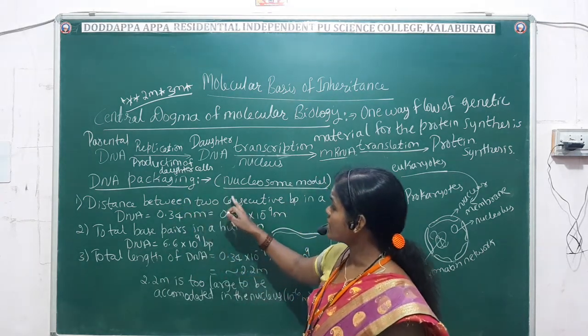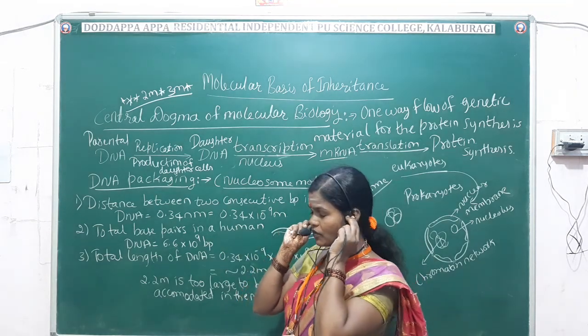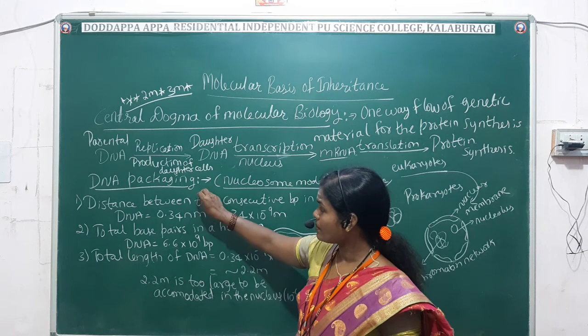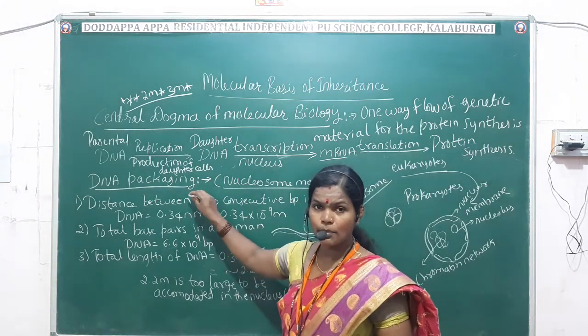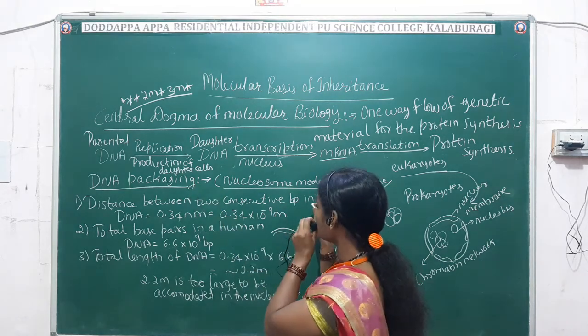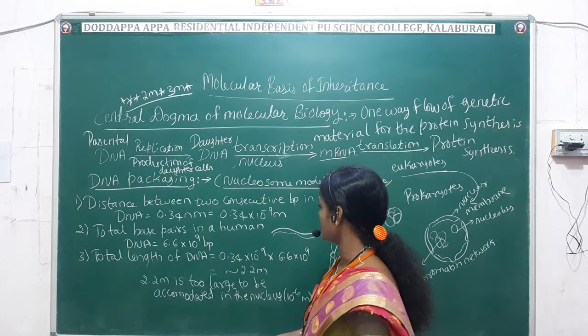DNA packaging requires some calculation. This DNA packaging is also called the nucleosome model. DNA packaging is also called what? The nucleosome model. Now, the distance between two consecutive base pairs.